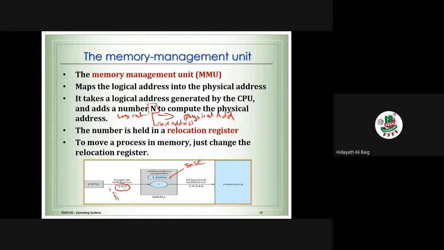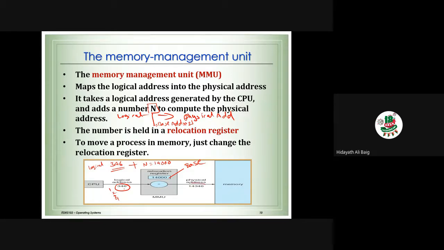So 346 is the logical address and n is equal to 14,000. We add the logical address to n to get the physical address: 14,000 plus 346.